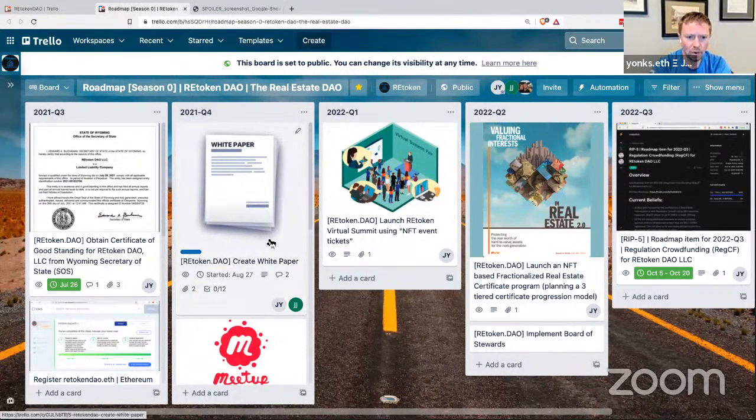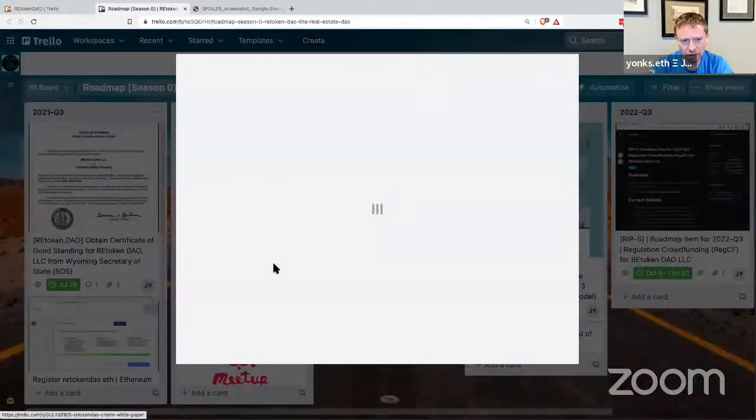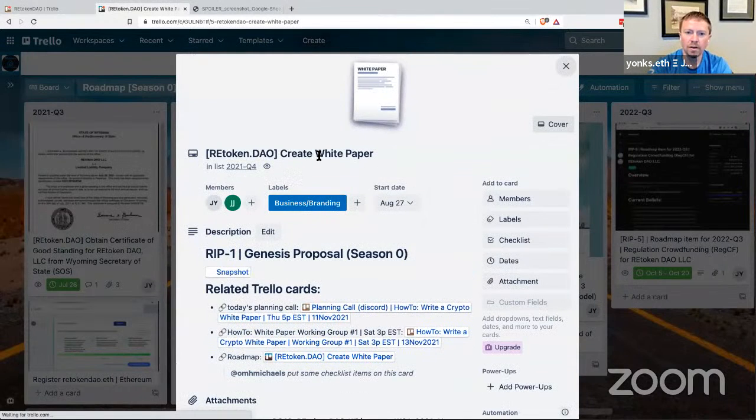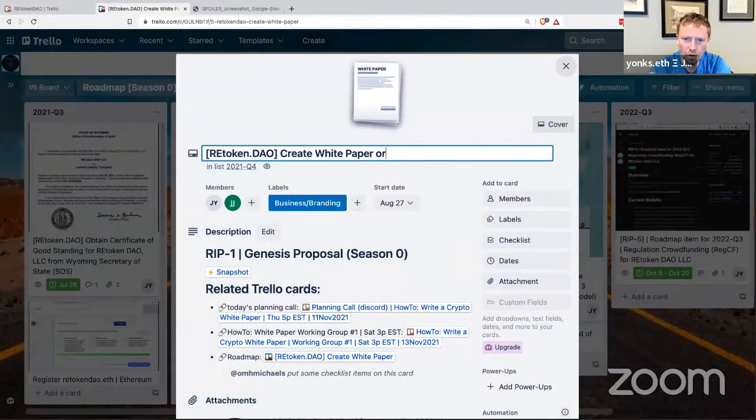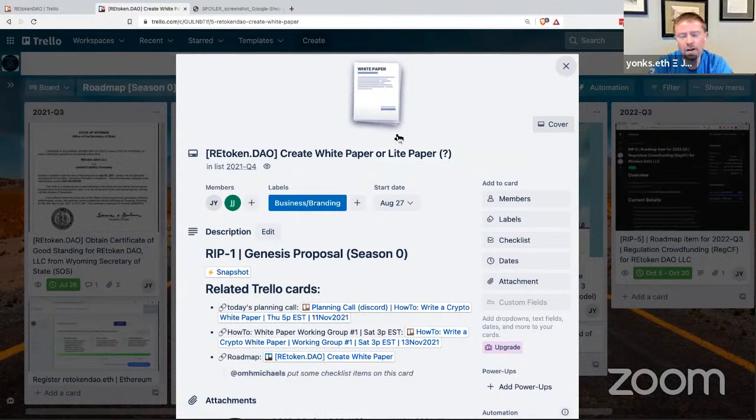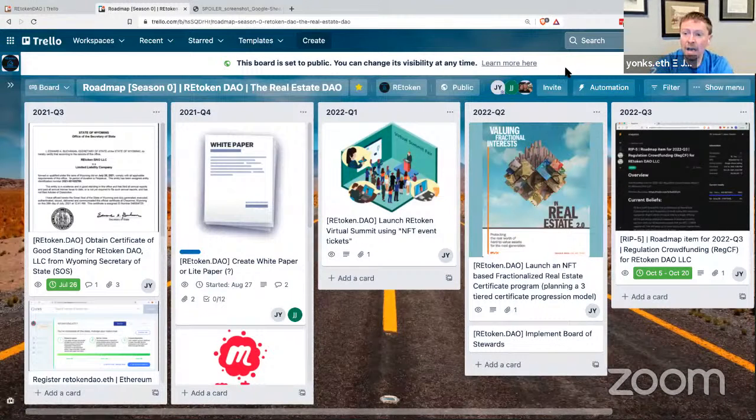So we are in Q4 right now, create white paper, and might as well just rename this to create white paper or light paper. There we go. Look at that. So it looks like we're going to actually go with a light paper, and that was a poll that we put forward, and I'm going to be creating the official snapshot proposal on that.